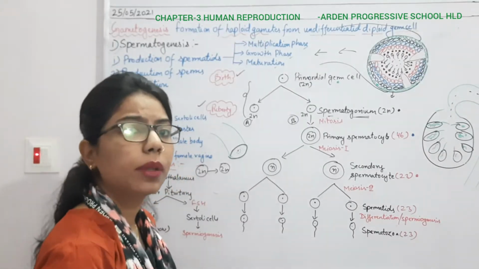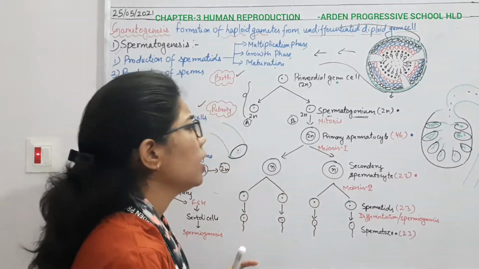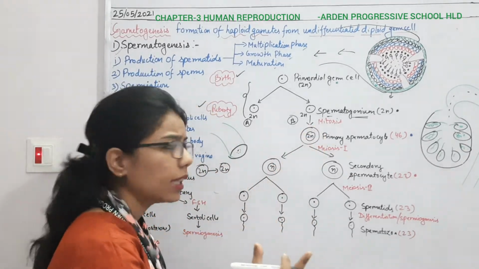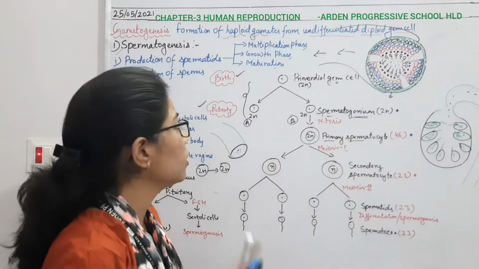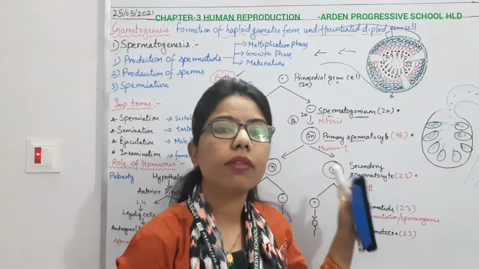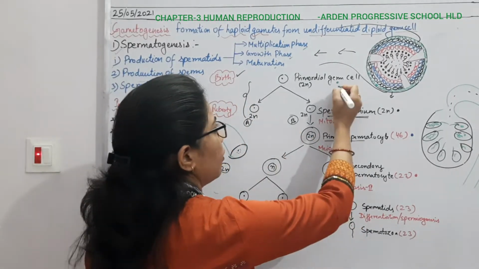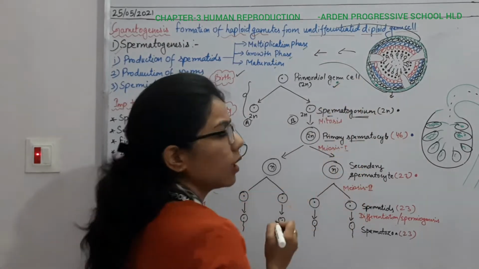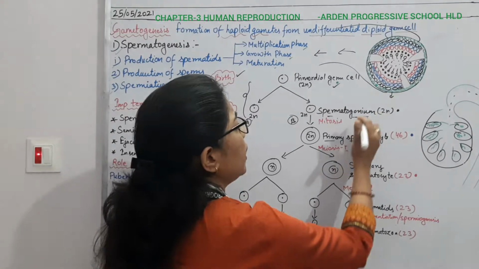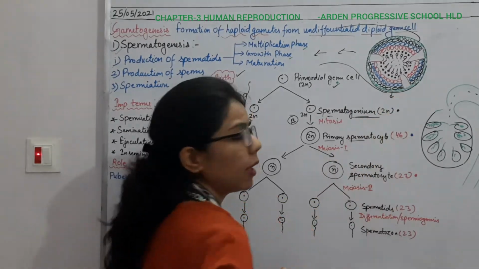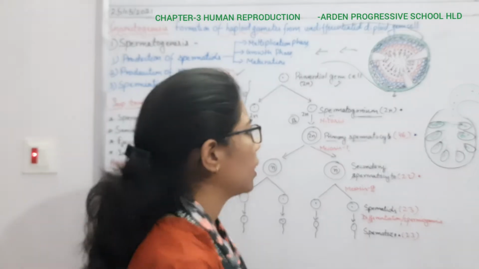What is the growth phase? It means that initially spermatogonia are small in size. Now the size will increase here, and it will become the primary spermatocyte. And this happens when the male attains the age of puberty. For your ease, I have drawn the outermost layer with the green marker. These are the primordial germ cells, and inner to it we have the spermatogonium, which I have drawn with the black marker, right?